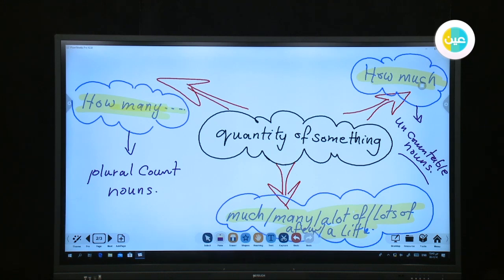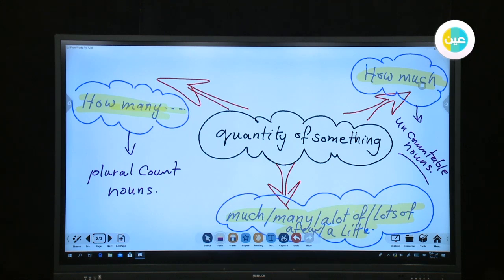Let's begin the exercise. The doctor says, so Ahmed, what is the problem? Ahmed answers, I'm not feeling very well. I have a stomachache, and I feel tired and dizzy. Doctor: I see. You don't have a temperature. What is your diet like? Then Ahmed answers, well, I have ice cream every day. I don't eat, then they give you a space, fruit. So we can write on that one a lot of fruit. So in the first space we can write a lot